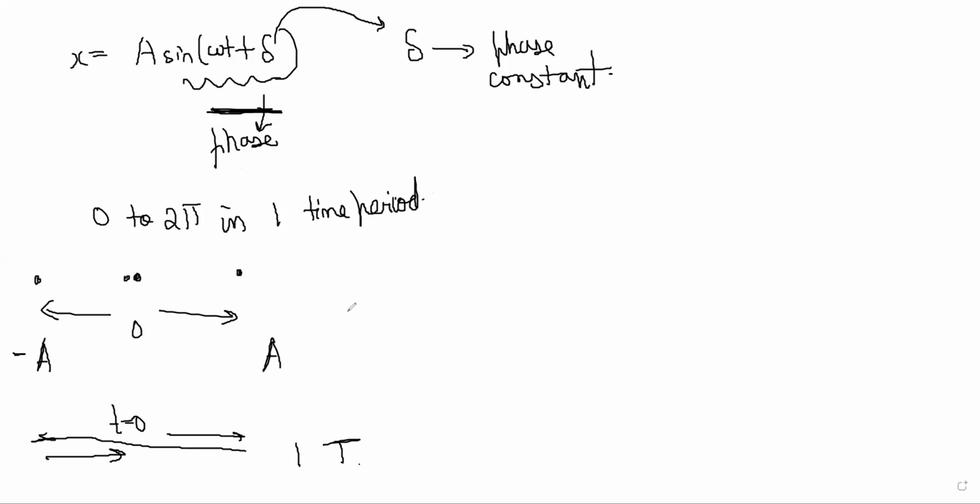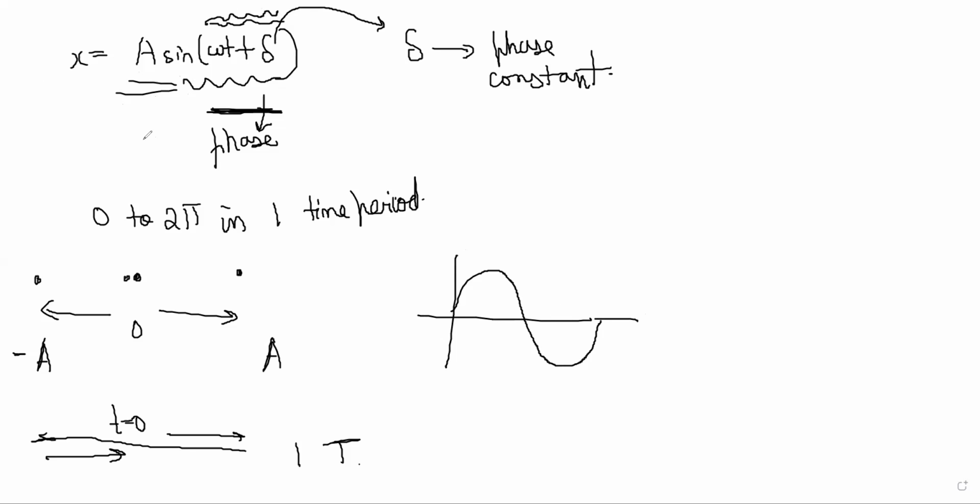Because time period is 2 pi by omega. So after 2 pi, the sine function starts repeating again. What I mean to say is the entire variation of sine can be captured from 0 to 2 pi. In the sine graph, all the variation can be captured in 0 to 2 pi. After that, it starts repeating. So phase value basically tells you where in its motion the particle currently is, because if you specify the phase, then you know where the particle is, plus minus a, or some fraction, a by 2, √3 a by 2, whatever.